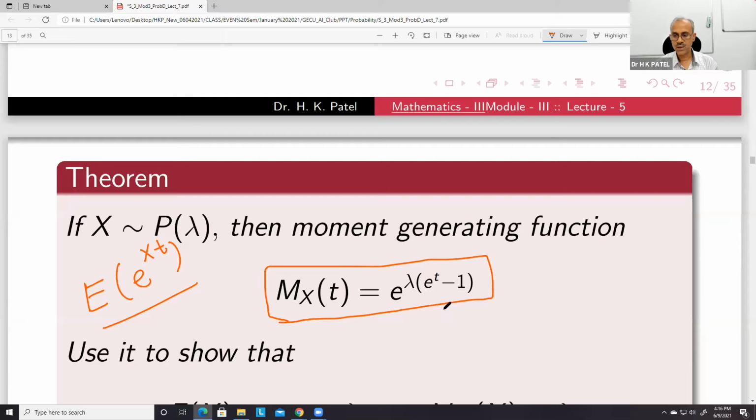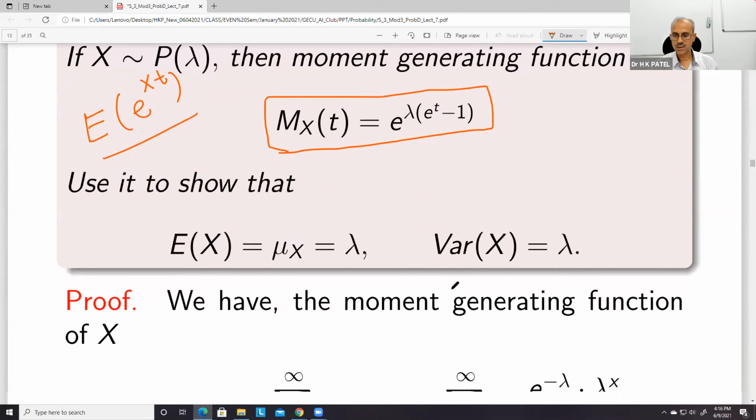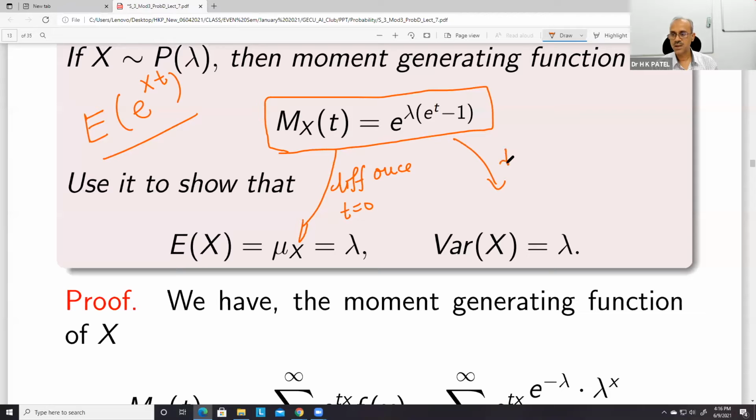This value can be proved to be e to the power lambda times (e to the power t minus 1). Use it to show that: you just differentiate once and then put t equal to 0. And here differentiate twice and put t equal to 0, you will get this.